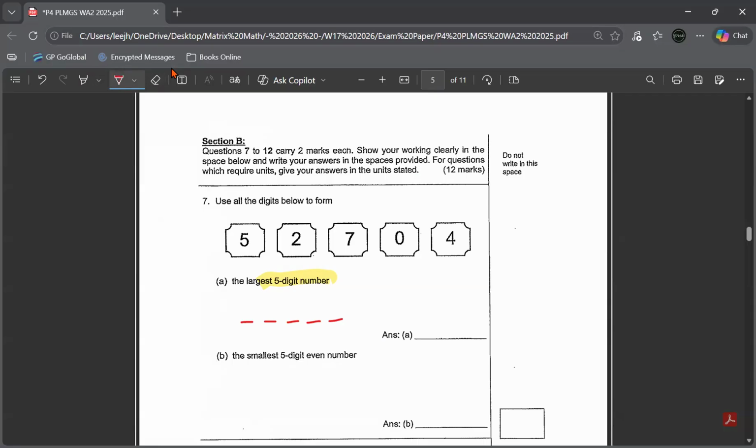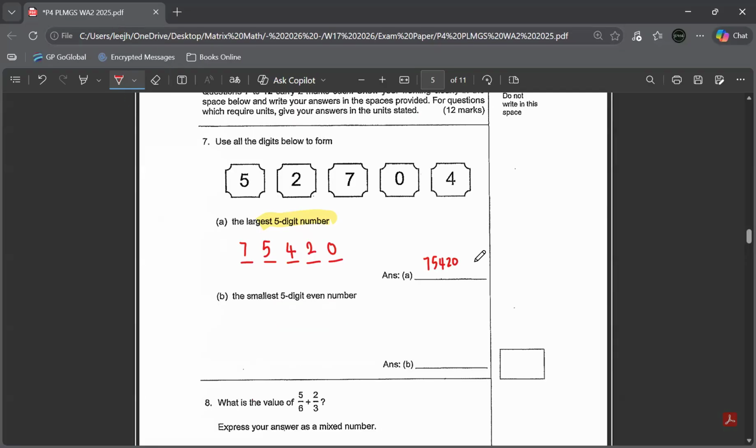So largest means we look at all these numbers, right? 7 is the largest, so I put 7. Followed by 5, and go to 4, and 2, the last one will be 0. So 7, 5, 4, 2, 0. Okay, sorry, that's my mistake earlier. So this is the largest 5-digit number.